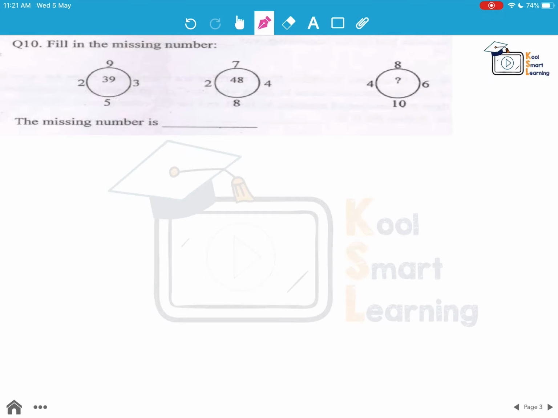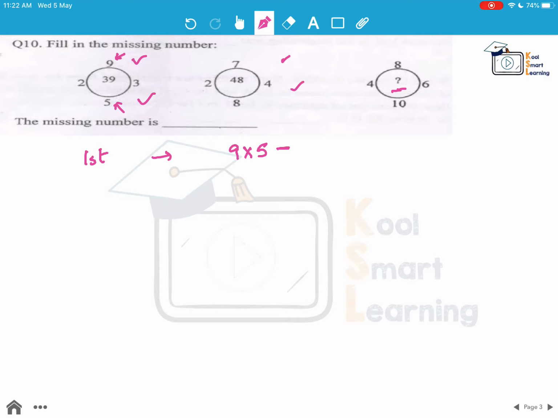Moving to the next question, fill in the missing number. First of all, these two circles are filled and we need to find out this number. When we have to do this, we should first find a pattern followed by the first two, and then apply the same pattern to the third one. So here, in the first circle, we see 9 into 5, which is the top number and the bottom number,